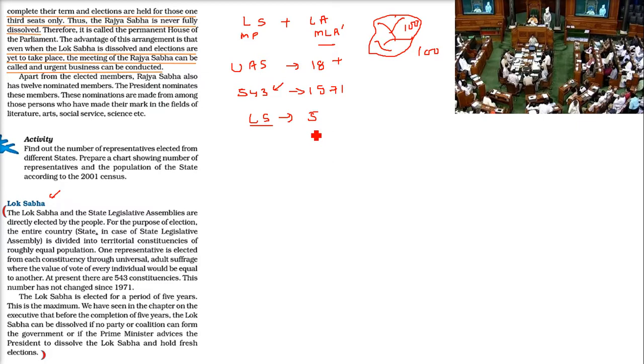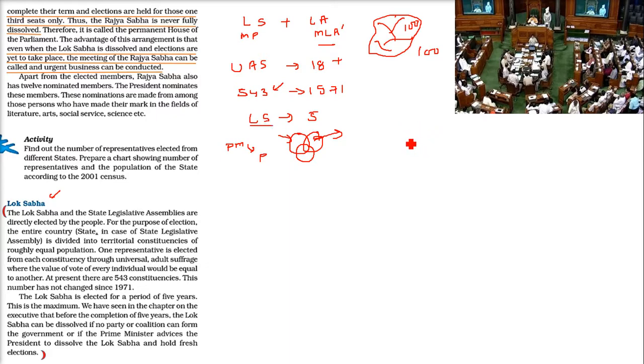The Lok Sabha can be dissolved if, say, a party which is in majority is in coalition. It has 2-3 parties and one party has stepped back. It has stopped giving the majority party the numbers, or you can say they lose faith in them. So they just step back. Now the government is in minority, so it falls. And whenever the Prime Minister advises the President to dissolve and hold fresh elections, this Lok Sabha can be dissolved.